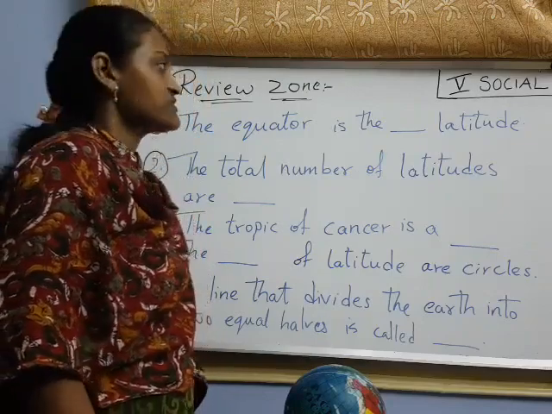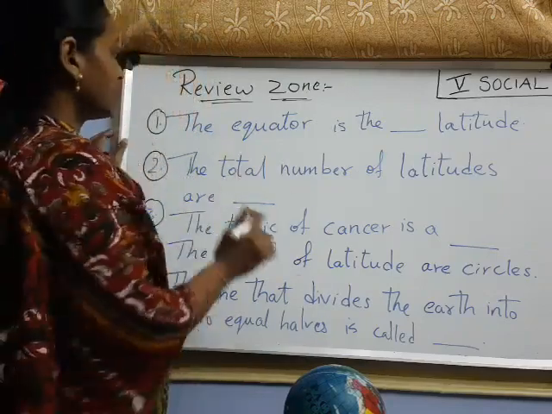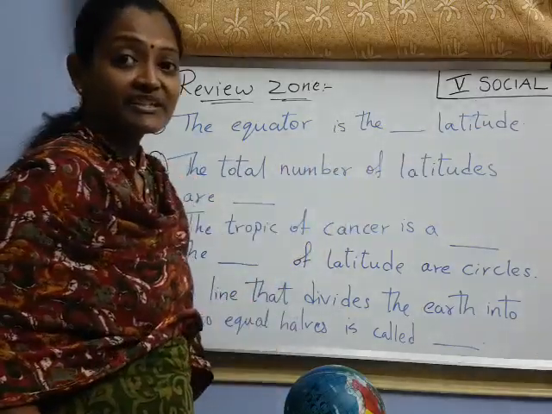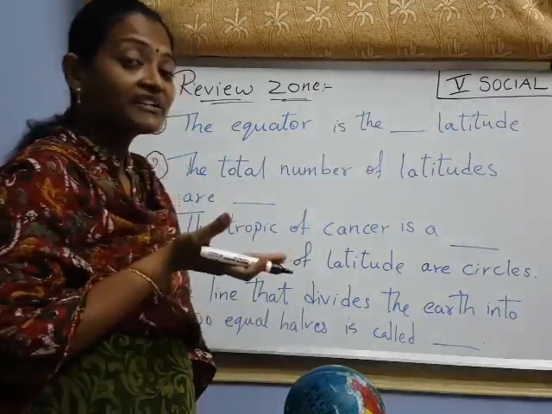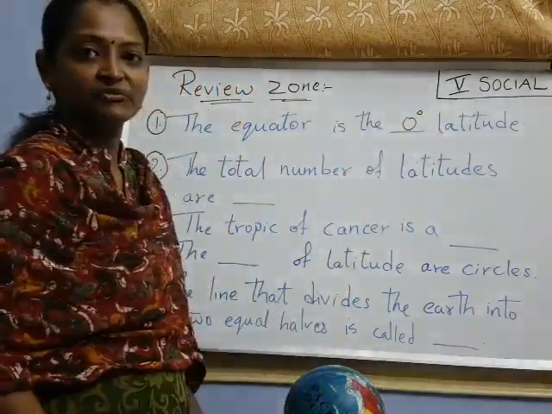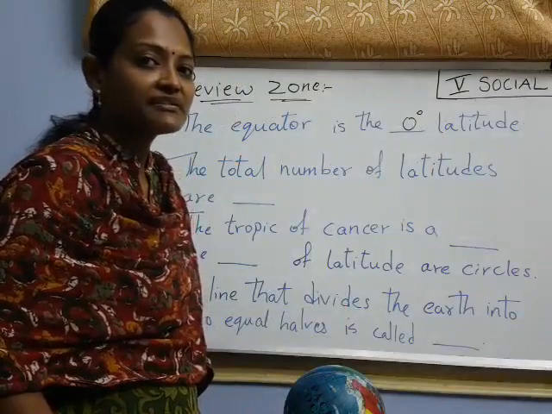Now we'll revise once. Okay, revision. Now tell me quickly. The equator is the dash latitude. Which latitude is exactly in the middle? How many degrees did I say? 0 degrees, right? 0 degrees latitude. Equator is 0 degrees latitude.